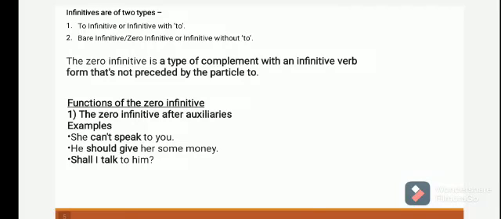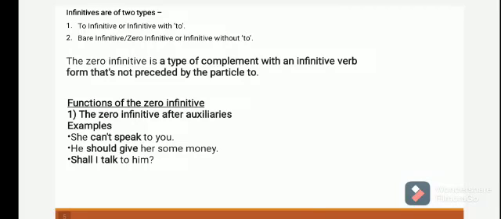When we use to before the verb, then it is a to infinitive, and when we do not use to before the verb, then it is a zero infinitive. The zero infinitive is a type of complement with an infinitive verb form that is not preceded by the particle to, which means we will not use to before it.